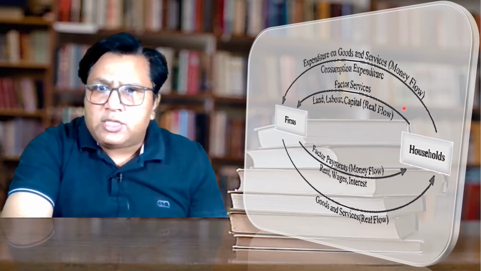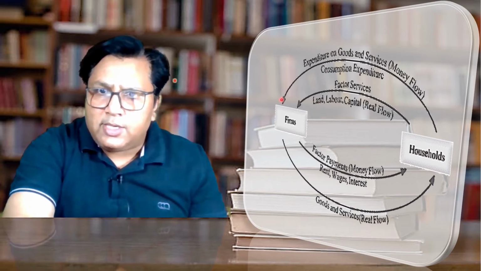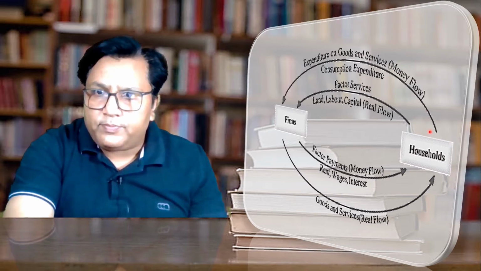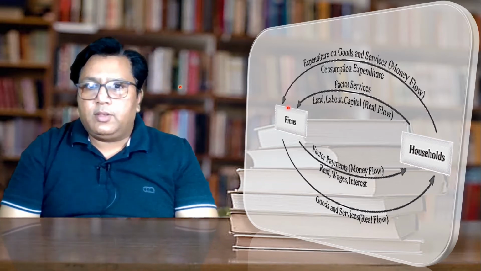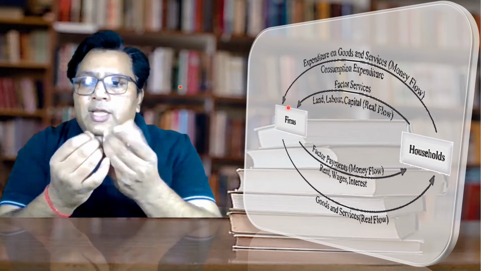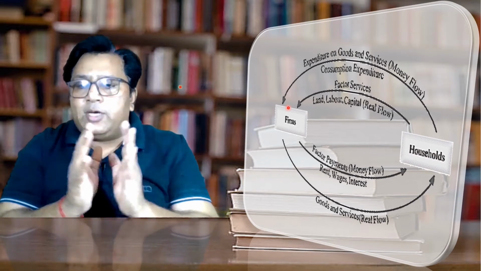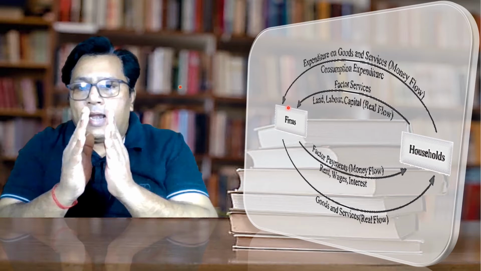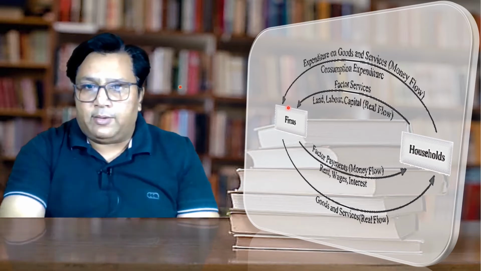Whatever the expenditure the household incurred, that you can see here, the outer column, upper side, by adding up all the expenditure incurred by the household, we can also calculate the national income. So by adding up the income received by the household, we can calculate the national income, or by adding up all the expenditure incurred by the household, we can also calculate national income. I hope the point is clear.